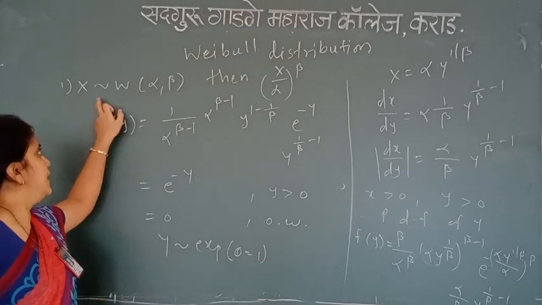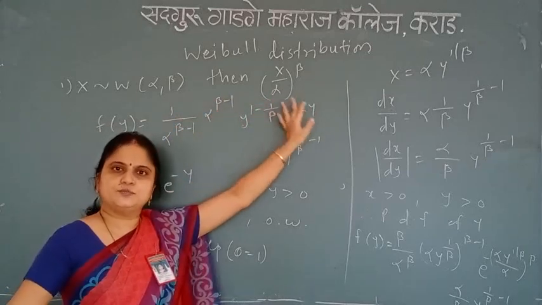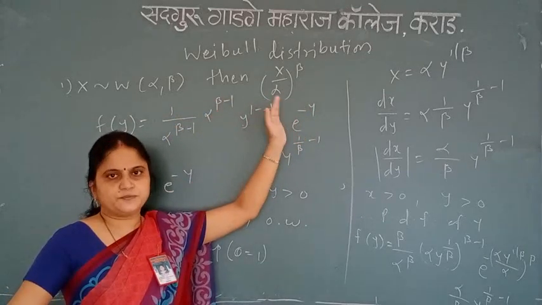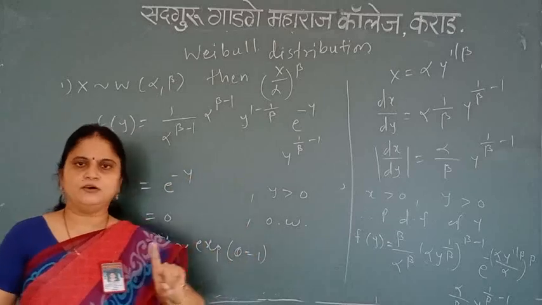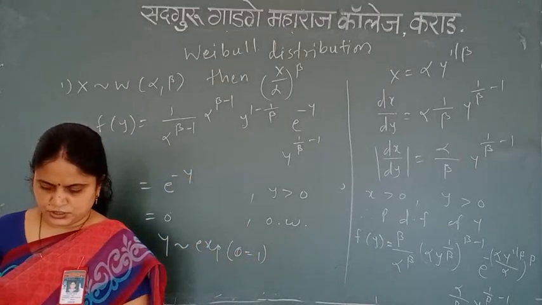That is, if x follows Weibull alpha comma beta, then x divided by alpha raised to beta follows the exponential distribution with parameter 1, or it is also called the standard exponential distribution. Okay, so this is the third problem.